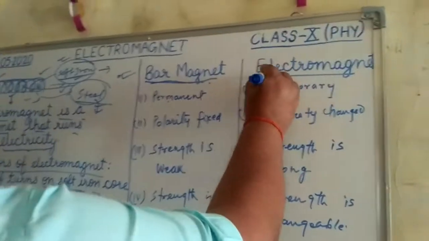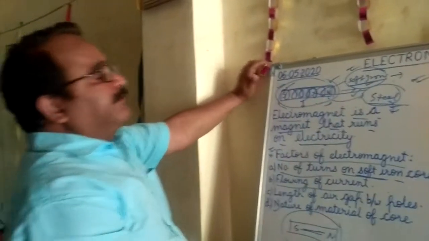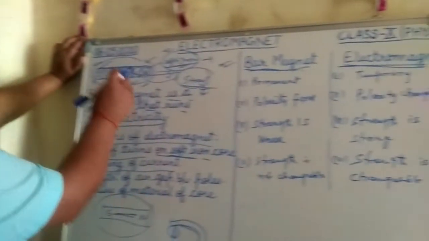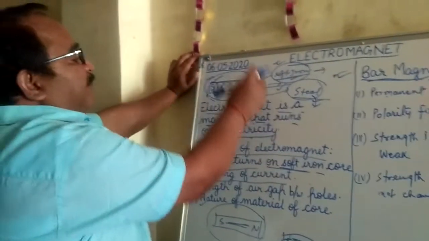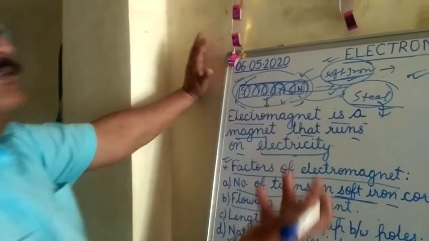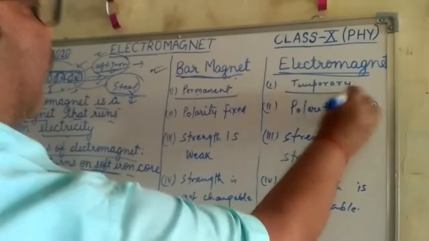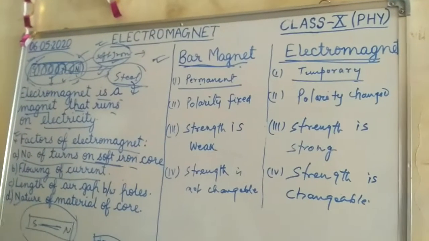But an electromagnet is an artificial magnet. It is a man-made magnet. When we make such a system and current flows through it, then it becomes a magnet. Unless and until we stop the flow of current, it behaves like a magnet. As soon as we stop the current, it's simply a structure of wire with a soft iron core. That's why the electromagnet is a temporary magnet, but a bar magnet is a permanent magnet.